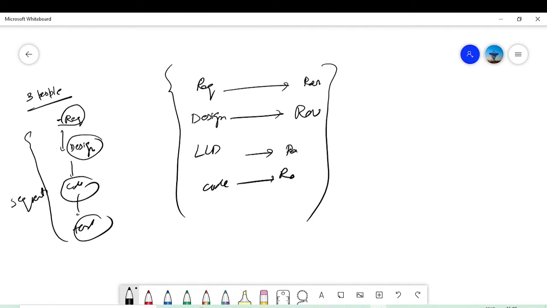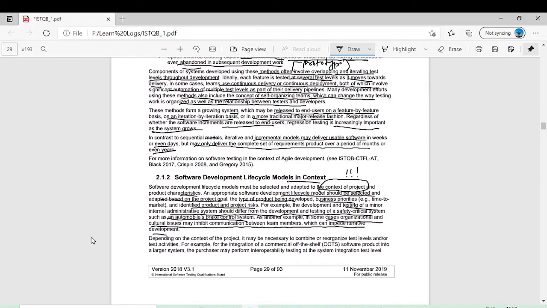In this case, you think, oh, I need testing from the very early stages of the software development life cycle. So I will go with the iterative model maybe. So it's always project dependent. It depends on the context of the project which model you are going to choose. Depending on the context of the project, it may be necessary to combine or reorganize test levels or test activities.